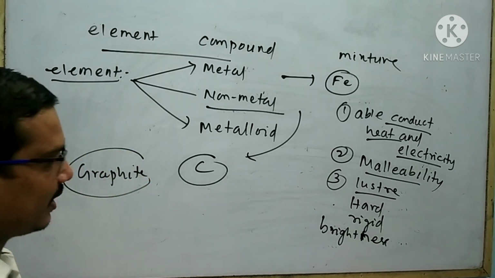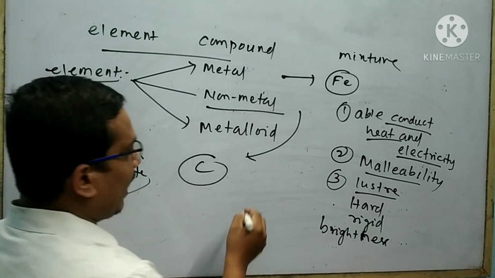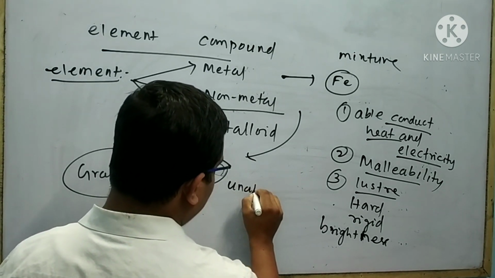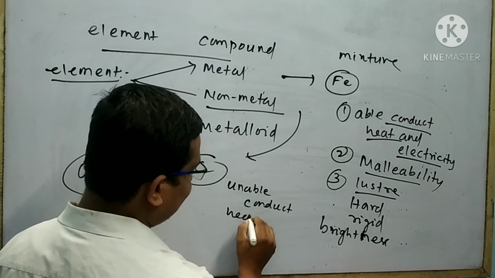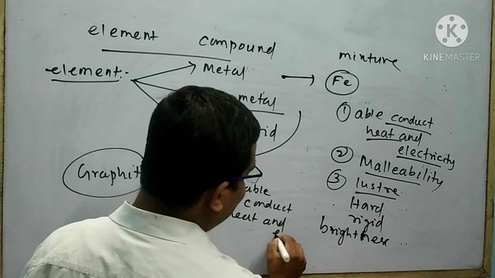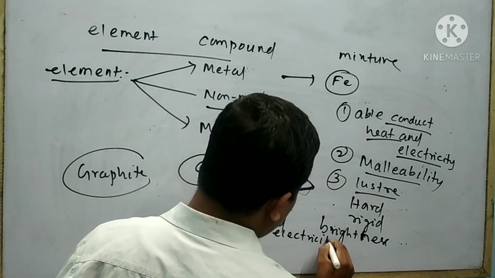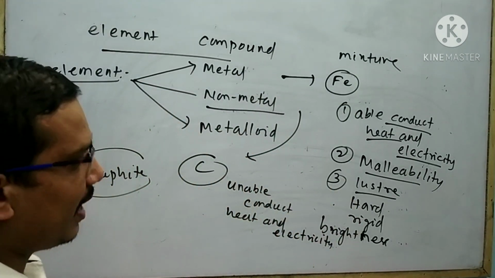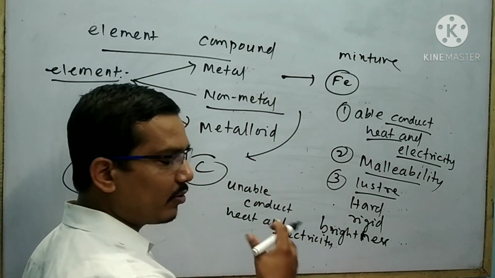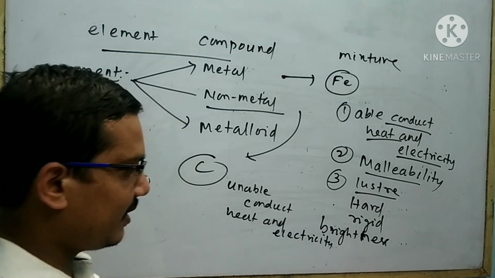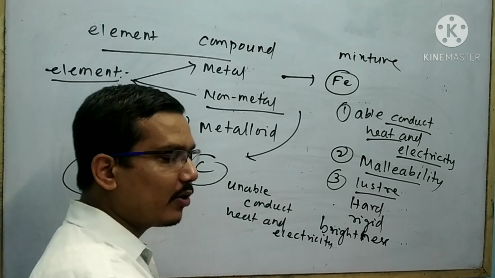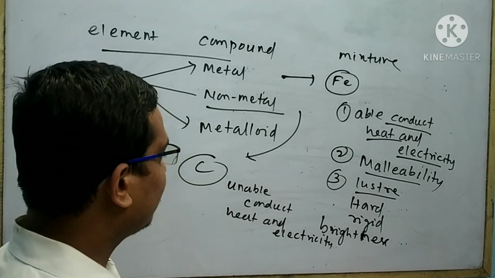Graphite is an exception. Carbon is unable to conduct heat and electricity. Carbon does not have malleable character, and also does not have luster. Carbon is not hard and rigid like that. Carbon does not give the brightness property.